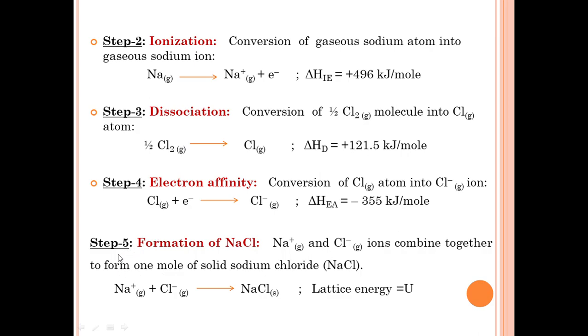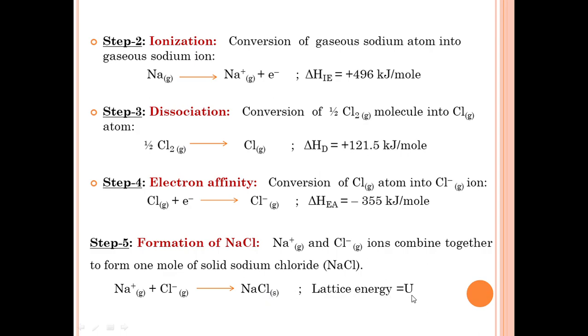And the last step, step 5, is the formation of sodium chloride. Here, sodium ion is formed, chloride ion is formed. Sodium ion, that is the cation, and chloride ion, the anion, combine together to form 1 mole of solid sodium chloride, that is an ionic compound.